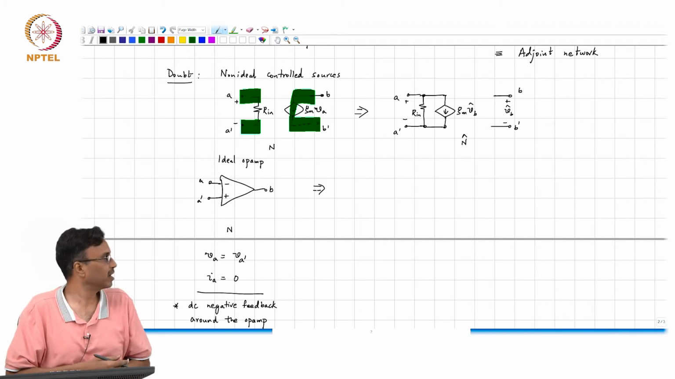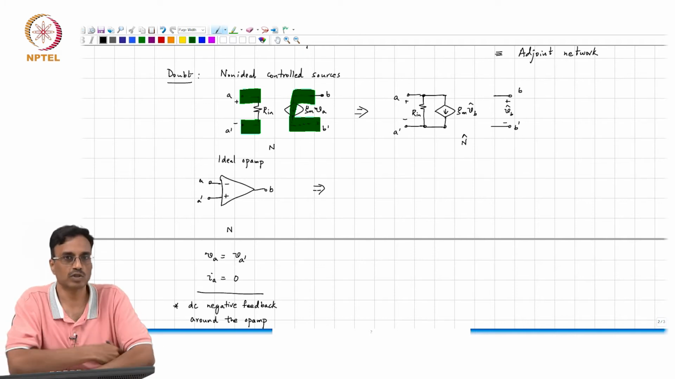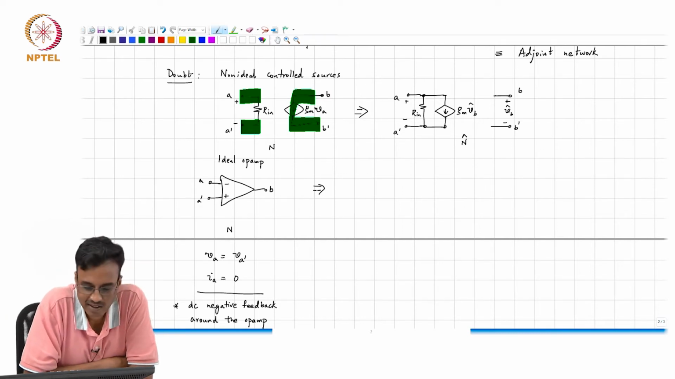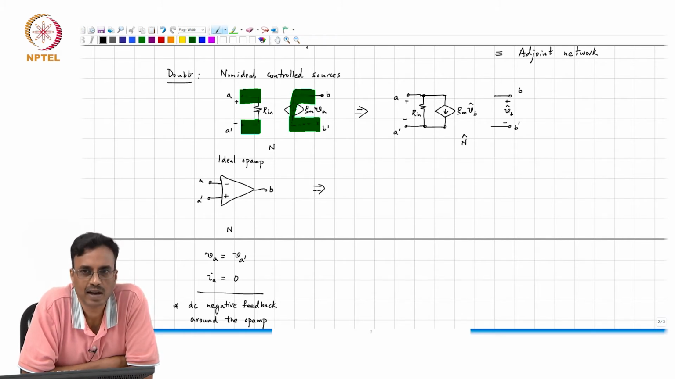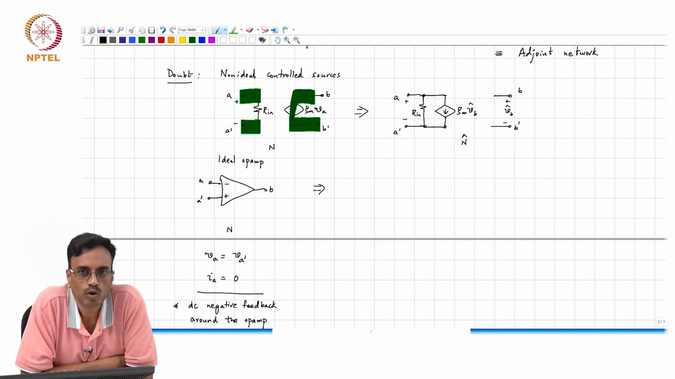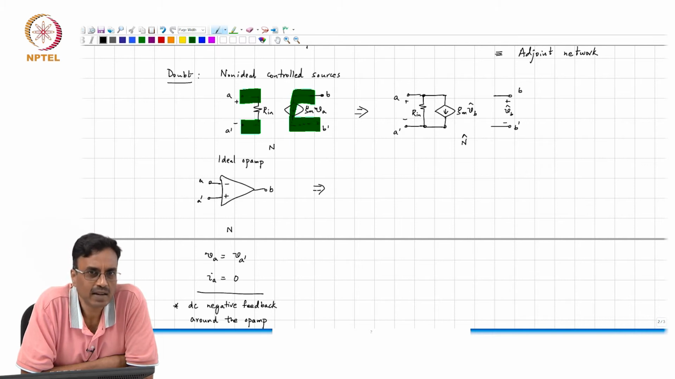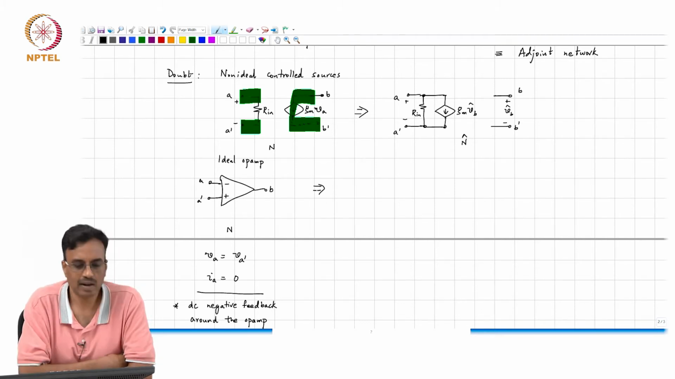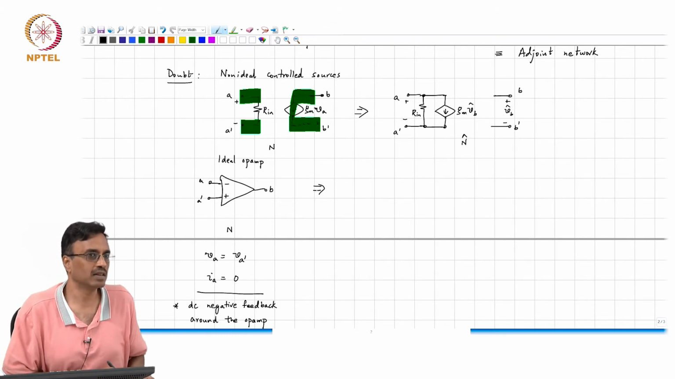What kind of controlled source can you think of an op amp as? Actually, it's not necessary to think of it as a voltage controlled voltage source with infinite gain. You can think of it as a voltage controlled current source with infinite transconductance, or a current controlled voltage source with infinite transimpedance, or a current controlled current source with infinite gain, right? As the controlling parameter tends to infinity. And what is the intuition behind any of those assumptions?